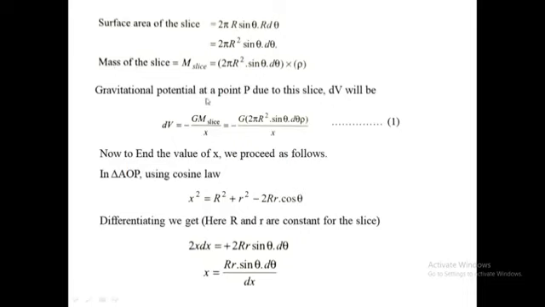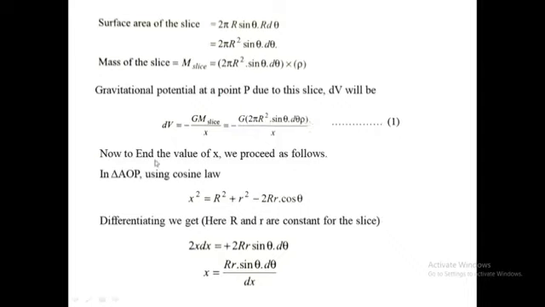Therefore, the gravitational potential at point P due to this slice, that is dV, will be given by dV = -G dm/x, which is equal to -G. Put the value of dm over here, and you will get -G (2 pi R² sine theta d theta rho)/x, which is equation number 1.